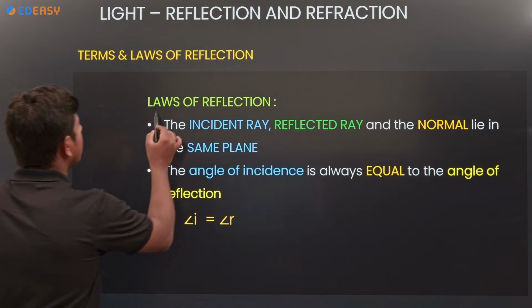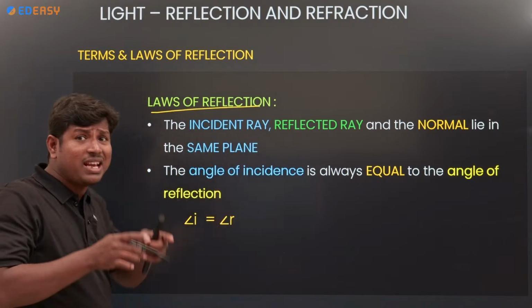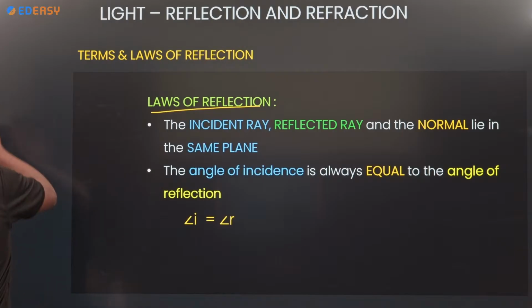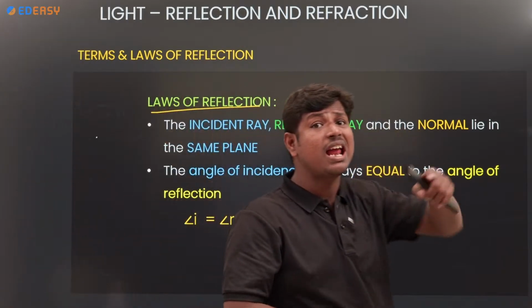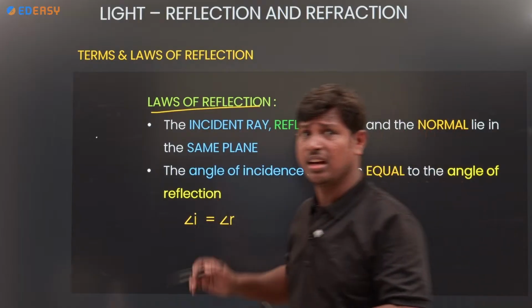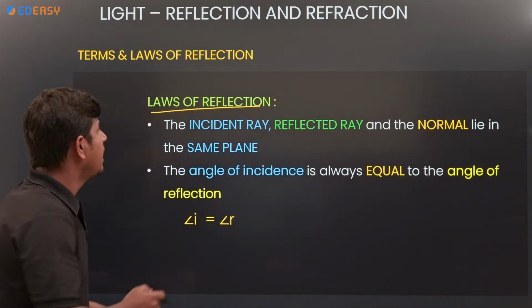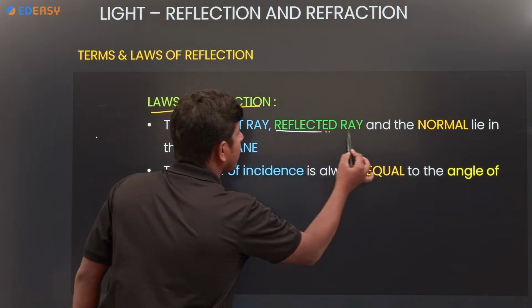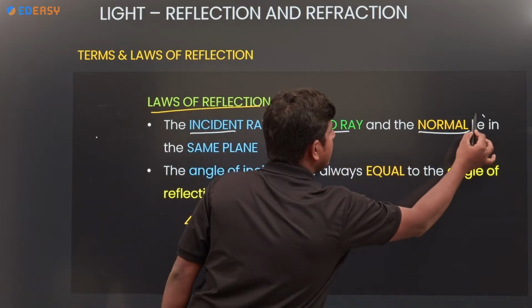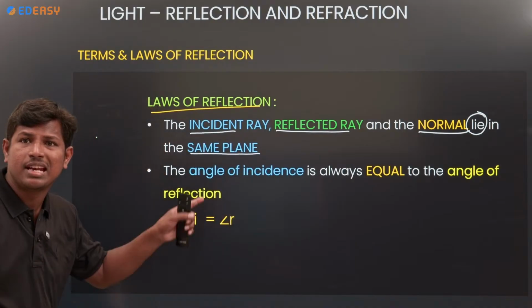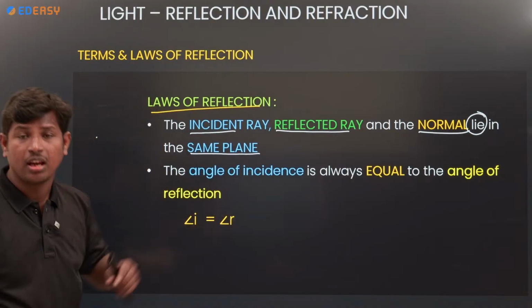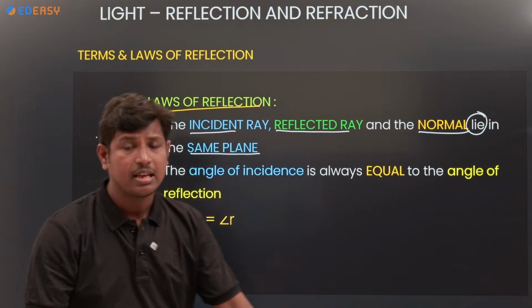Next, laws of reflection. If reflection takes place, we have some laws. What are the laws? Incident ray, reflected ray, and normal lie in the same plane. Incident ray, reflected ray, and normal all lie in the same plane.